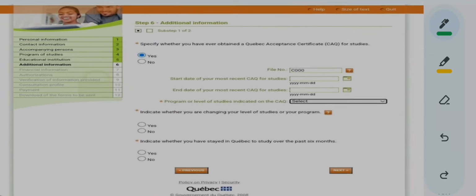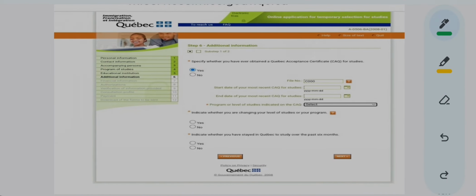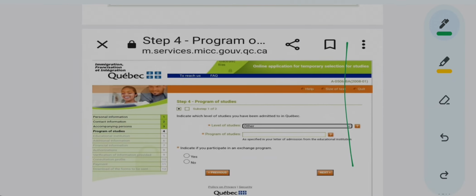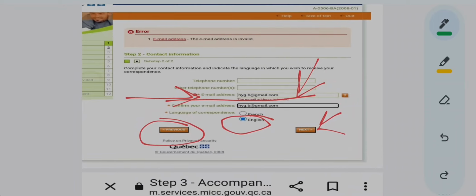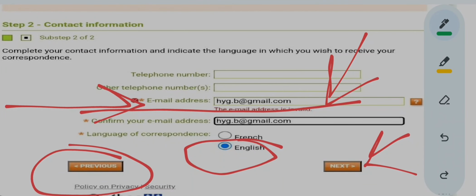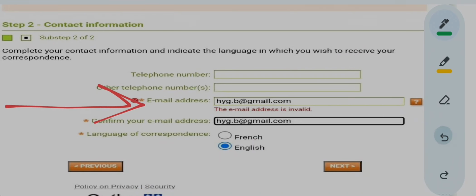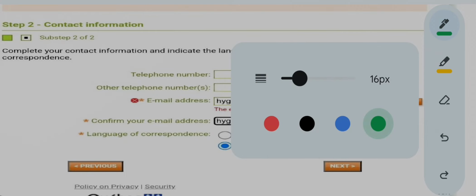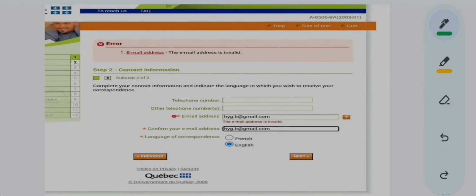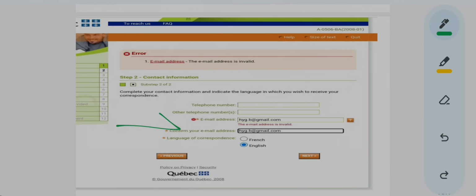Okay, now there is one more thing I wanted to tell. When you enter your email address over here, and if this is not your first time applying for your CAQ, if you have also previously applied for a CAQ, then try to keep the email ID the same, like in your previous CAQ application, where you entered the same email ID as this one.